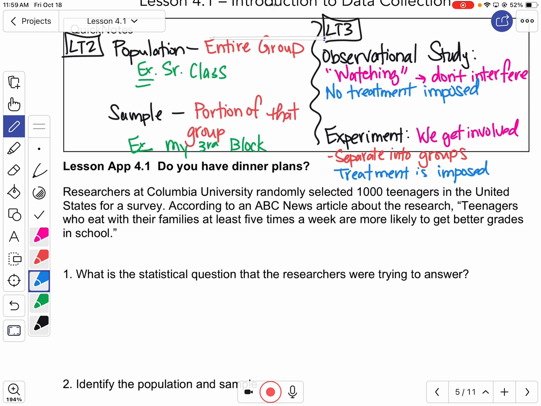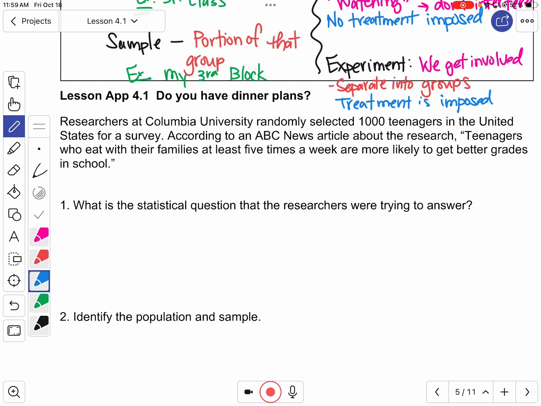All right? So look at this one. Researchers at Columbia University randomly selected 1,000 teenagers in the U.S. for a survey. According to an ABC News article about the research, teenagers who eat with their families at least 5 times a week are more likely to get better grades in school. Okay? So what's the question that they're trying to answer? All right, in this study, what are they trying to figure out? Does eating with your family have a relationship to your grades?